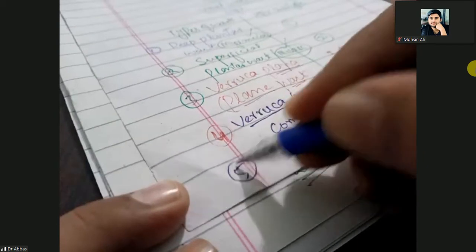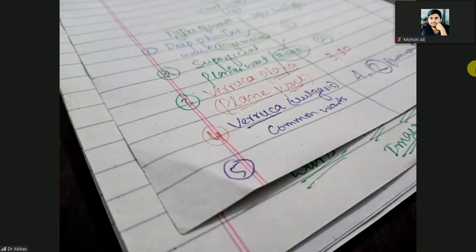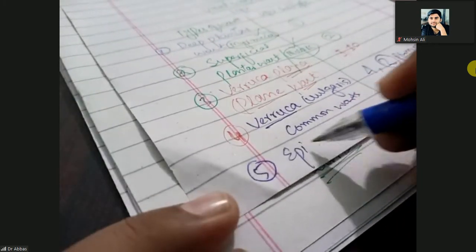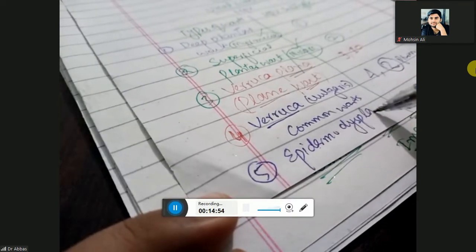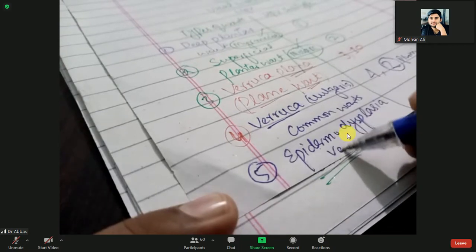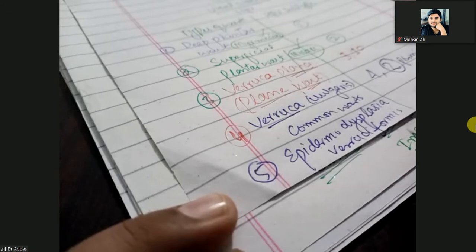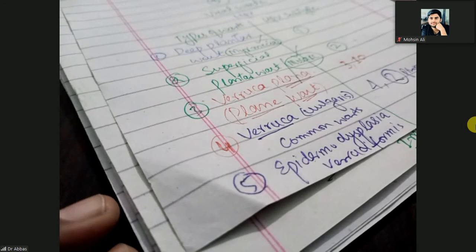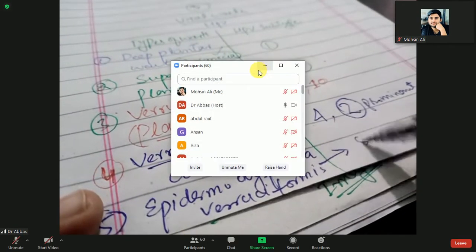Okay. So the next one, the fifth type of wart, is epidermodysplasia verruciformis, and the HPV subtypes are 5 and 8.